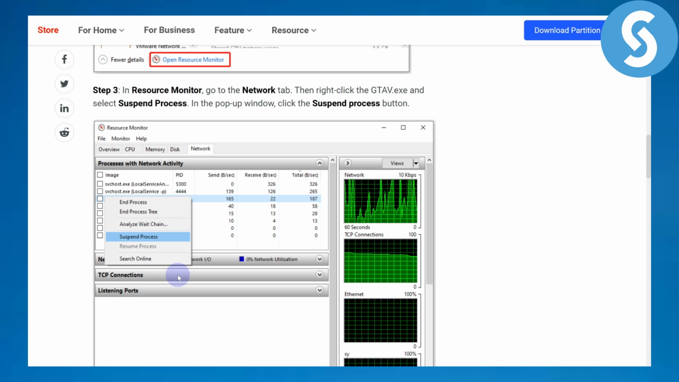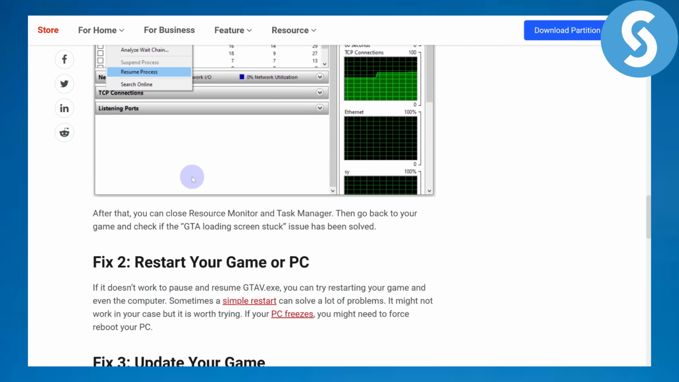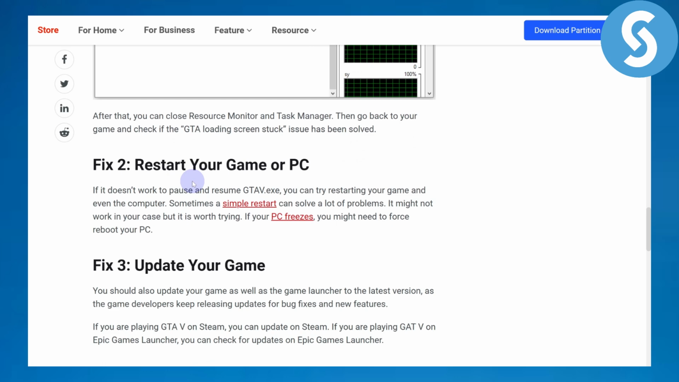In the pop-up window, click the Suspend Process button, and once you do that, you're going to wait for a short time, for example 15 seconds. Then you're going to resume the process and then restart your game or PC.